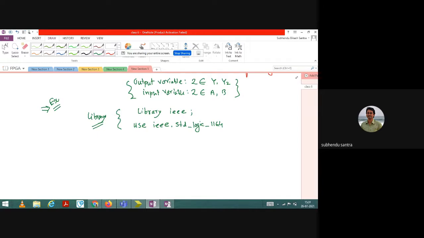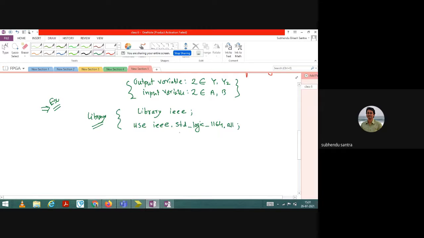Sometimes it will appear, sometimes it will not. If it does not appear, and you see that your program does not have the library declared in the beginning, you need to write it. But most probably, when you open it, the standard IEEE library and IEEE.std_logic_1164.all will be there, where all means you want to select all modules.